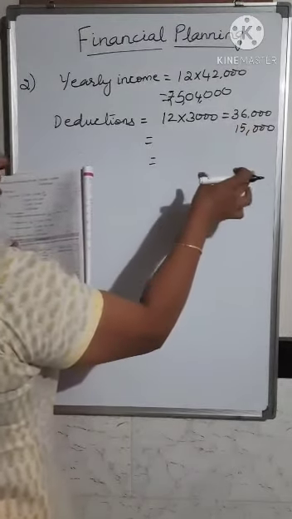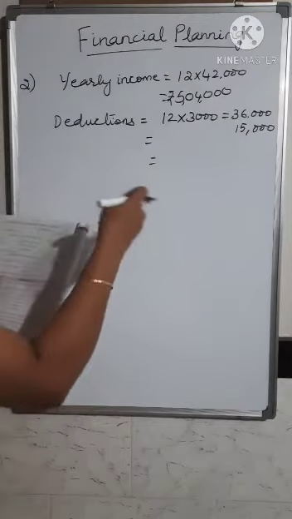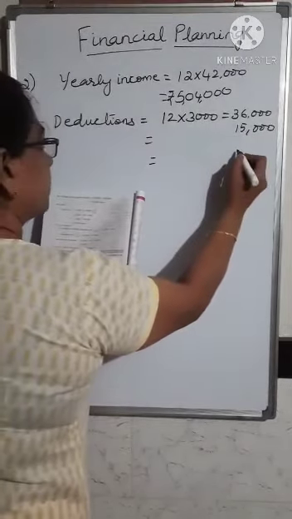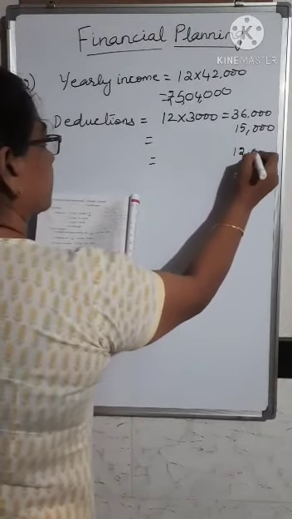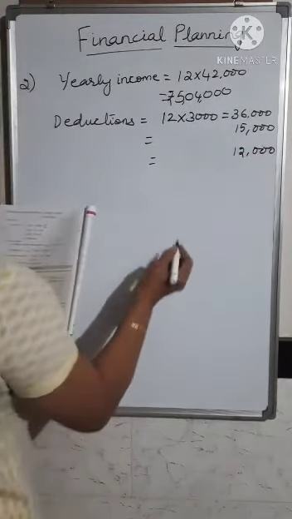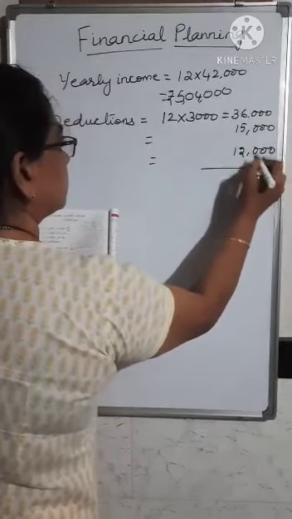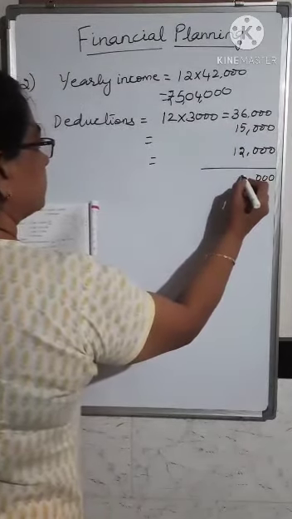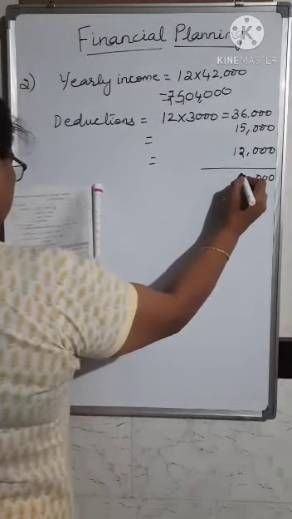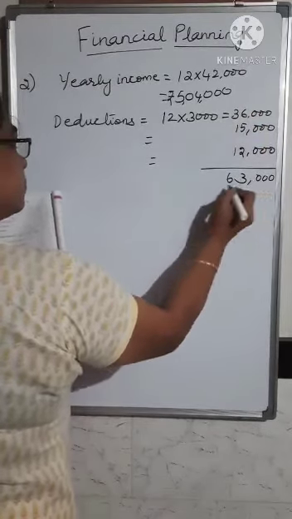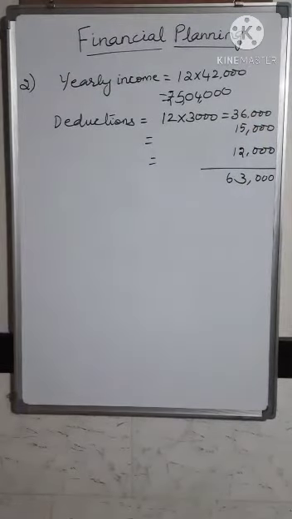All this will come under the deductions, so you don't have to write individually. Totally you write his deductions. Totaling it up, you get 63,000 as his deductions, for the various contributions he makes.